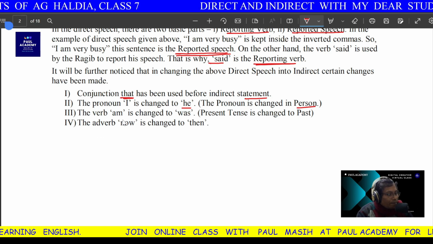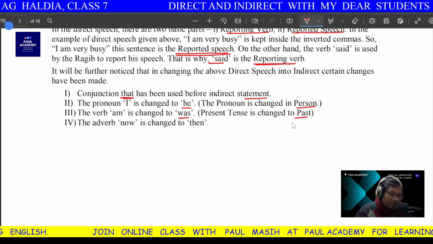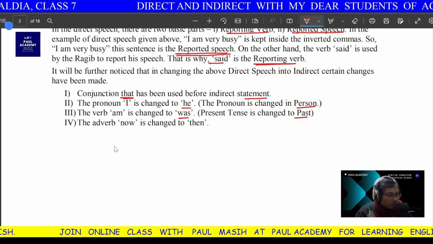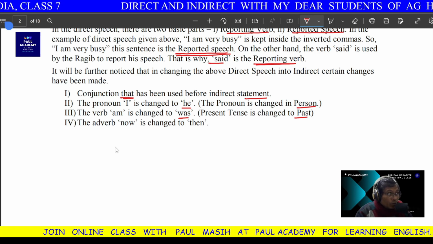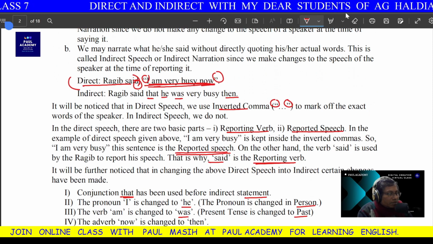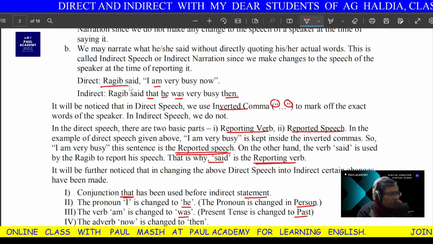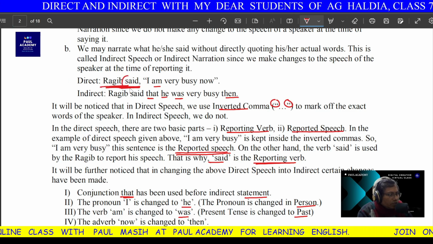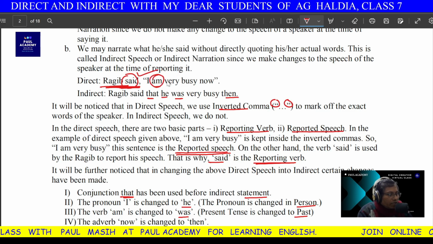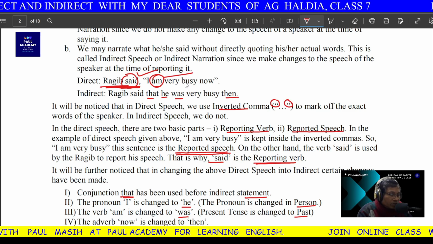Next, the verb am is changed into was. Present tense is changed to past tense. When does it happen? When the reporting verb is in past tense. That means when the verb outside is in past tense. The verb outside here, look at this, the outside verb is said. So this verb is called the reporting verb. When it is in past tense, we always change the verb inside, which is called the reported verb, into past tense. This is very important, you should remember.